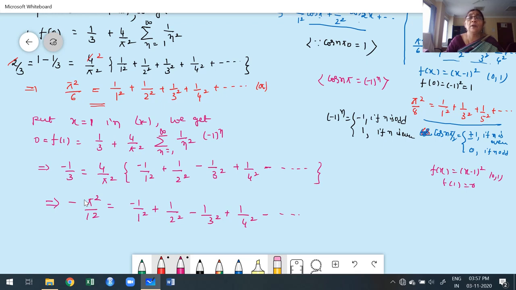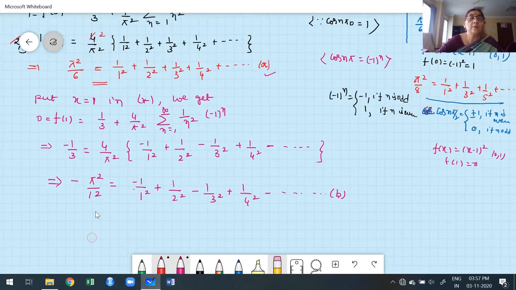What we are going to do here, anyway you have x is equal to 0, I am going to call this a, and x is equal to 1, this is b. Now here I want to retain odd terms and eliminate even terms. Therefore, what I am going to do is subtract b from a. B from a means this minus this. What happened? Odd terms are plus, even terms are minus. Even terms are cancelled. Therefore, what we are going to do in the next step,